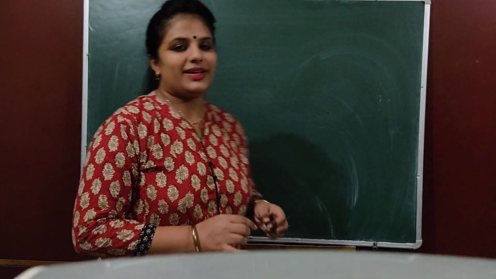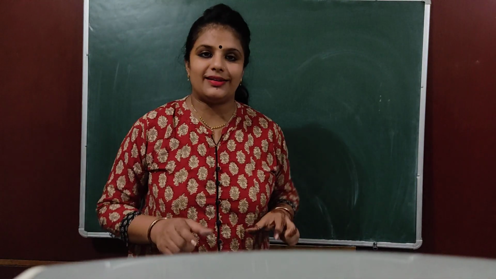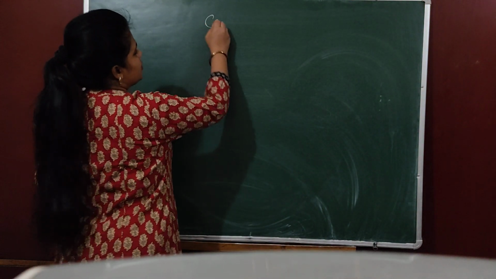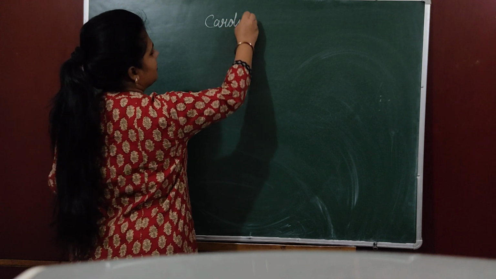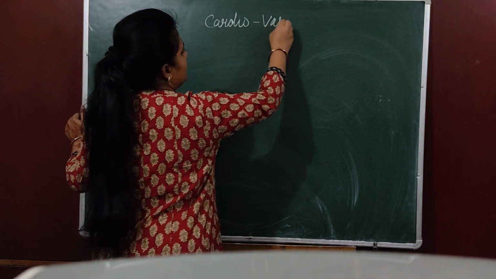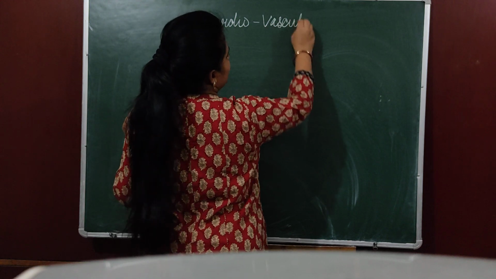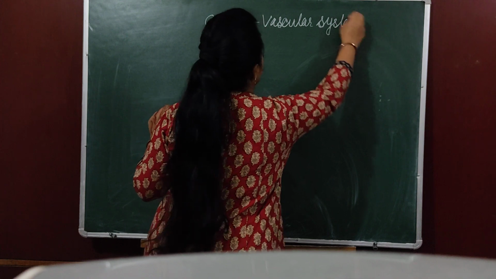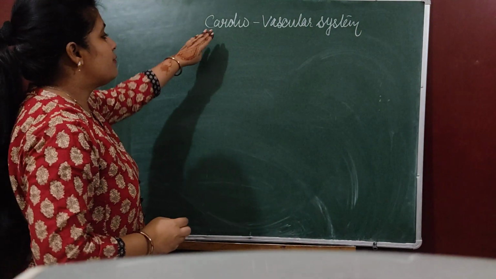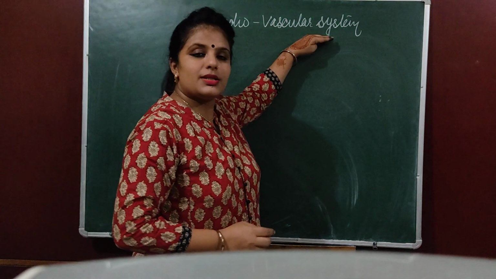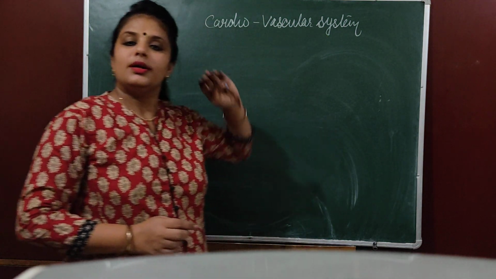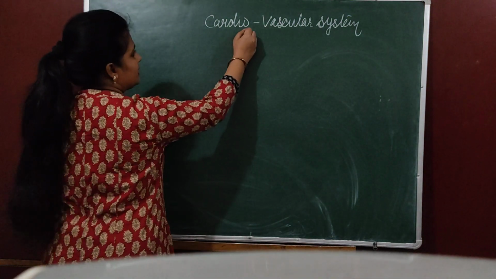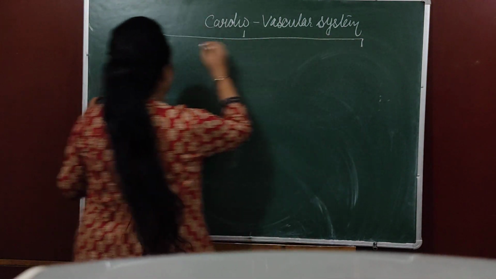Hello students, today we are going to start another new unit, that is cardiovascular system. Today's unit is very important and very interesting also. The name of the unit is cardiovascular system. Now what do you mean by cardiovascular system? Cardiovascular system means the system which includes heart, and vascular system means the system which includes blood.